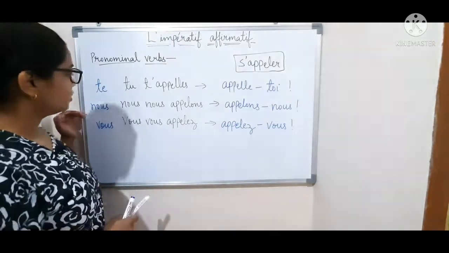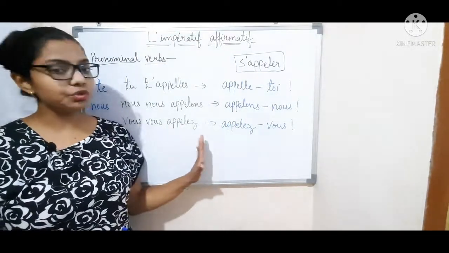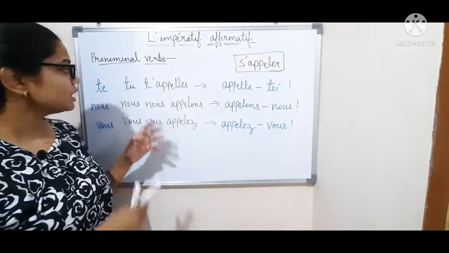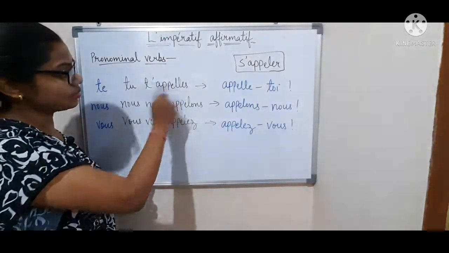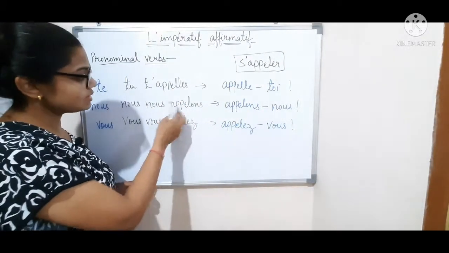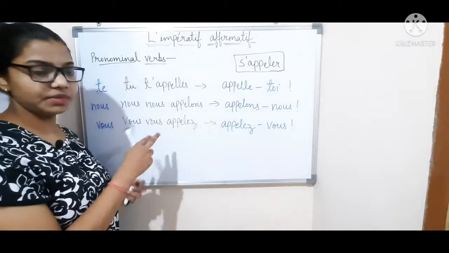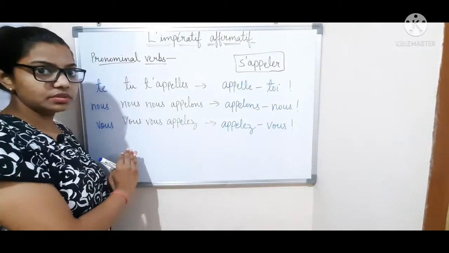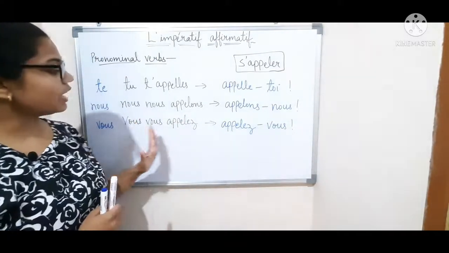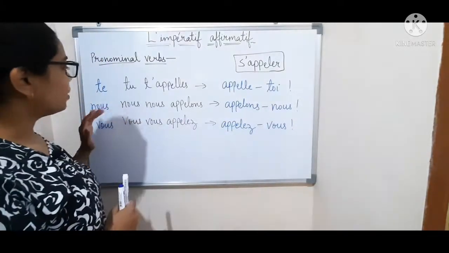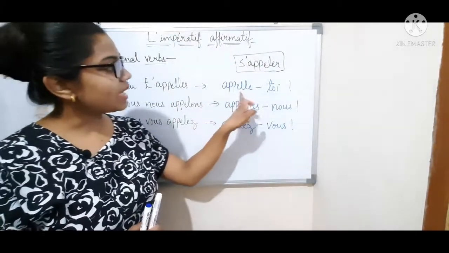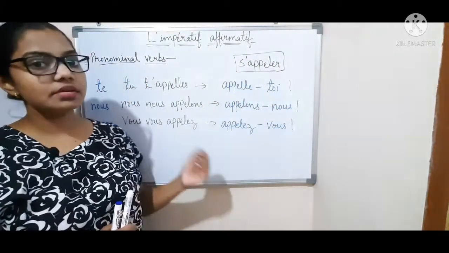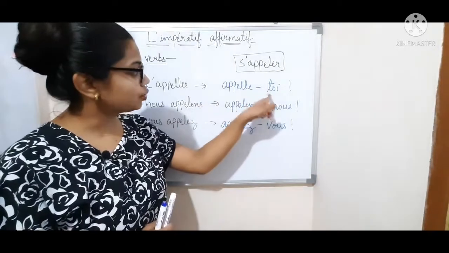Okay. Now, what we have to do in this is reverse these two. We have to reverse these two. That means vous we will put in front and appeler first. So we have to reverse these two. Now, see, appelle toi. That means call you. Appelle toi.